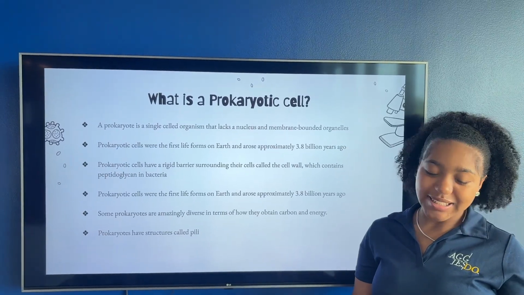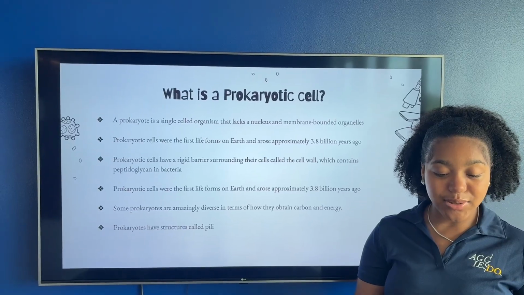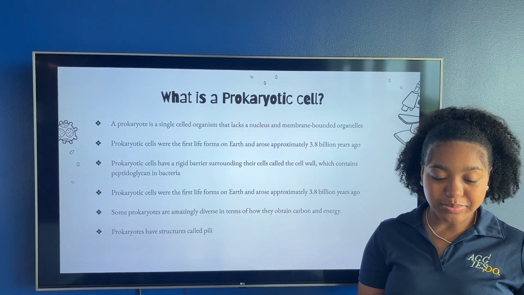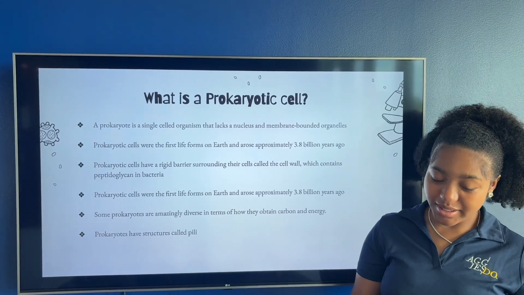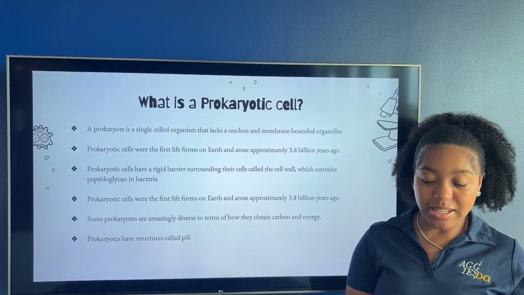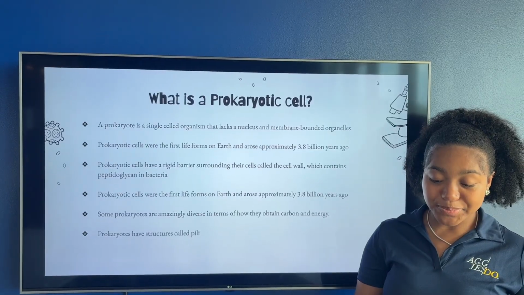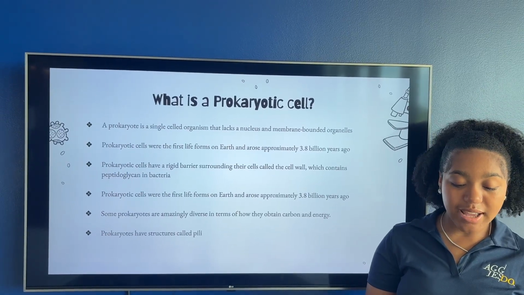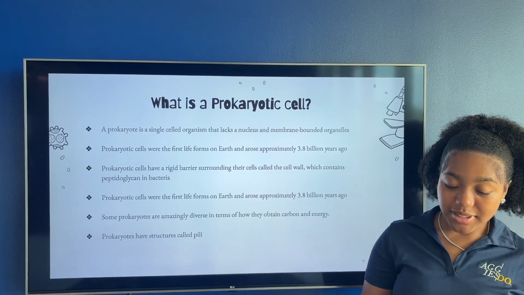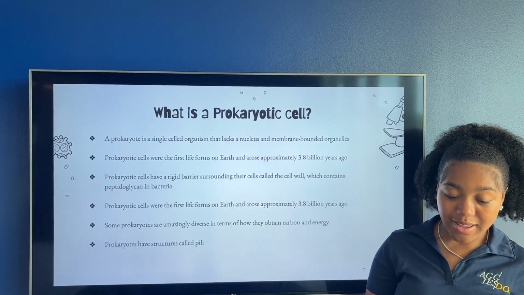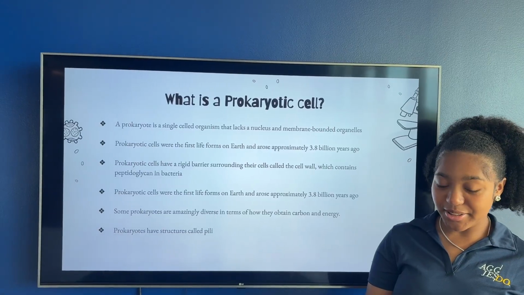What is a prokaryotic cell? A prokaryotic cell is a single-cell organism that lacks a nucleus and membrane-bound organelles. These were the first life forms on Earth, appearing about 3.8 billion years ago. Prokaryotic cells have a rigid cell wall, and in bacteria it contains peptidoglycan. Prokaryotes are highly diverse in how they obtain carbon and energy. They also have unique surface structures called pili, which help them attach to surfaces and sometimes transfer genetic material.